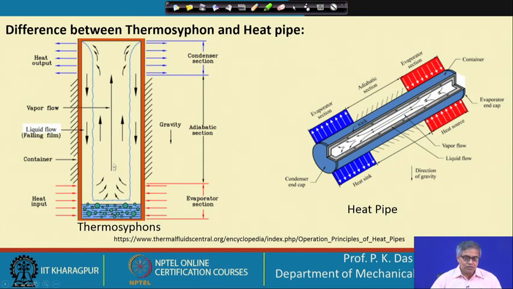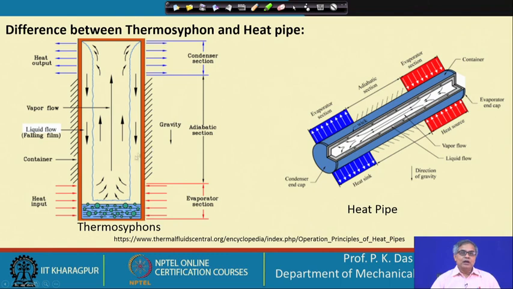The vapor will move in the upward direction, and we have to remember that initially the pressure inside is low, because after putting the liquid we have partially evacuated it and then sealed it. Then it will go to the topmost part where we have the condenser. From the condenser, condensation will take place and the condensate film will come back to the evaporator.